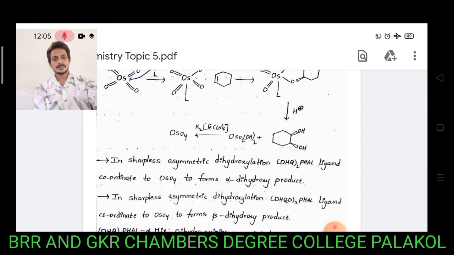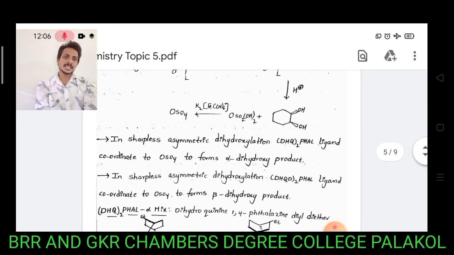In Sharpless asymmetric dihydroxylation reactions, DHQ2 PHAL ligands coordinate to osmium tetroxide to form the alpha dihydroxy product. I repeat once again. In Sharpless asymmetric dihydroxylation, DHQD2 PHAL ligands coordinate to osmium tetroxide to form the beta dihydroxy product.